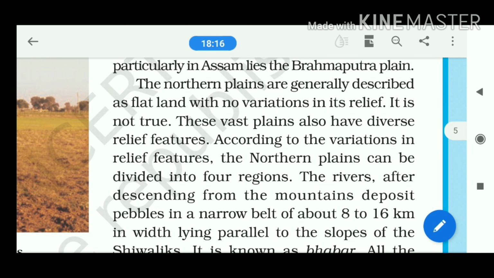Its width is 8 to 16 kilometers. And the Tarai region is next to the Bhabur, on the southern side of the Bhabur. That section of the northern plain is referred to as the Terai or Tarai region.